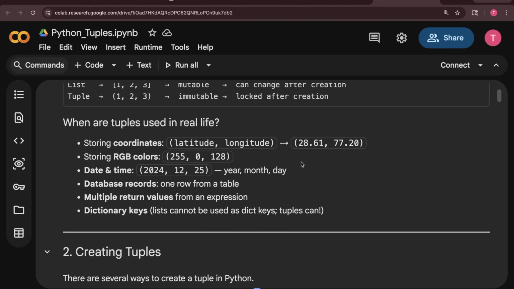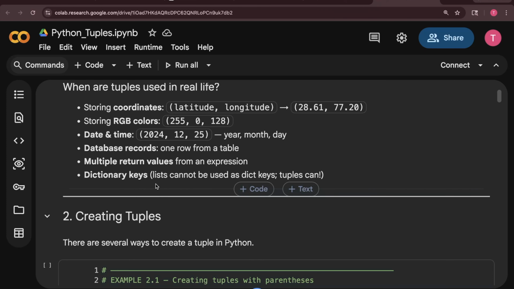And when tuples are used in real life, you really need to know that. These are the situations: storing coordinates, like your latitude and longitude. You define them with these values, right? Then RGB colors, right? Then date and time you define like this. Then database records, multiple return values, and dictionary keys you define like this. What dictionary keys are, we will discuss. For now, let's not think about it so much.